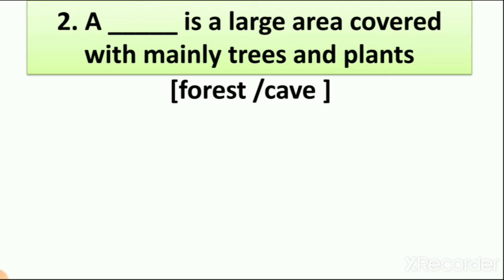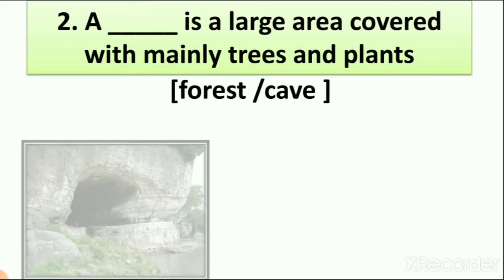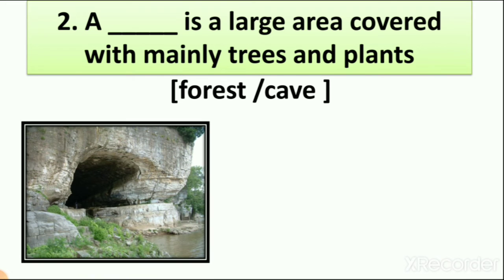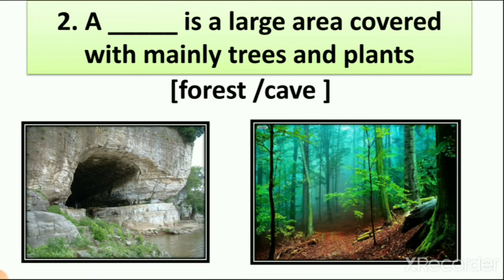Now let's see the picture, right? We have two pictures, 1 and 2. Now these two are both large areas. You can see the first picture is of a cave and the second picture is of a forest. Large areas you can see in both, but which is covered with trees and plants?